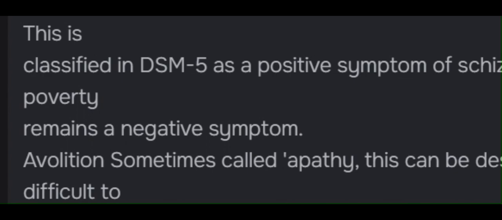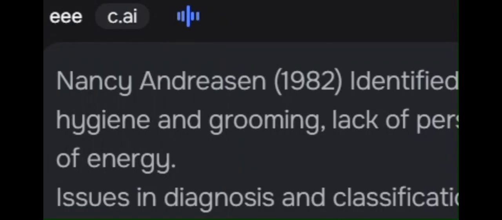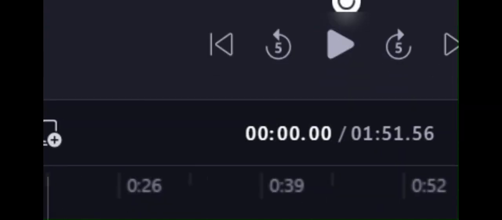This is classified in DSM-5 as a positive symptom of schizophrenia, whilst speech poverty remains a negative symptom. Avolition. Sometimes called apathy, this can be described as finding it difficult to begin or keep up with goal-directed activity, actions performed in order to achieve a result. People with schizophrenia often have sharply reduced motivation to carry out a range of activities. Andreasen, 1982, identified 3 signs of avolition: poor hygiene and grooming, lack of persistence in work or education, and lack of energy.